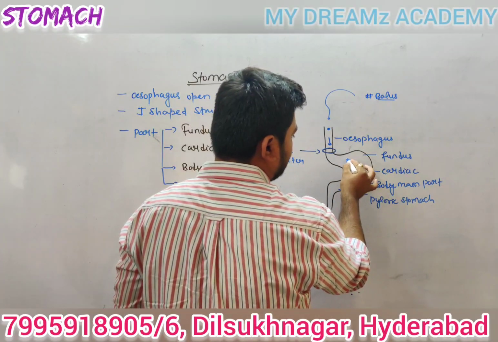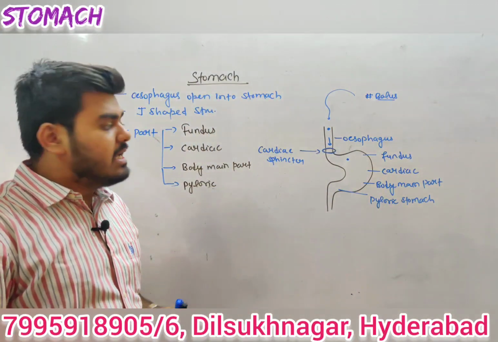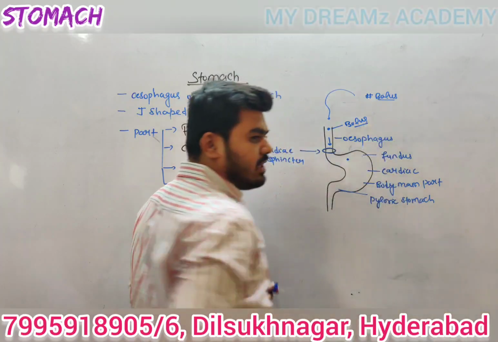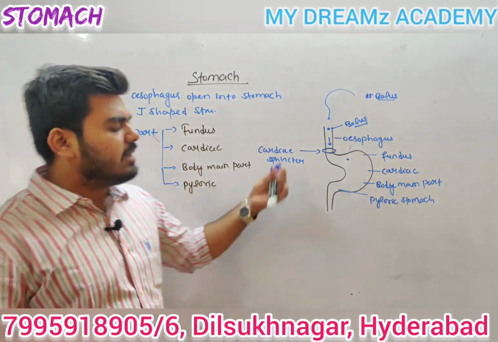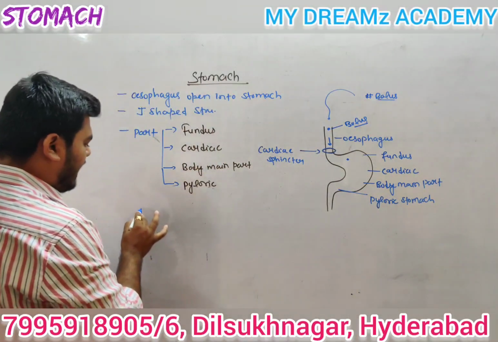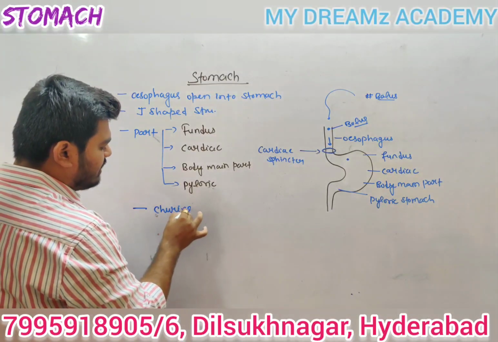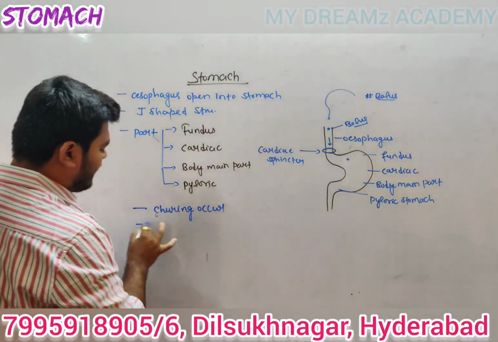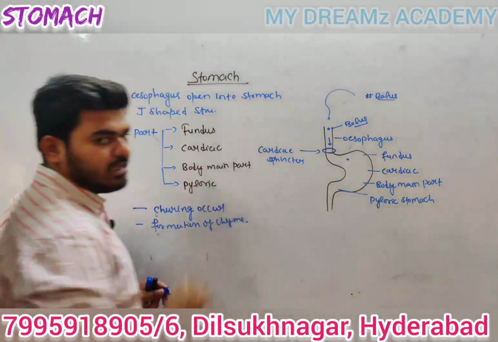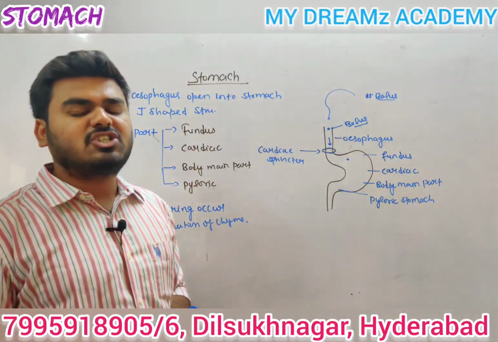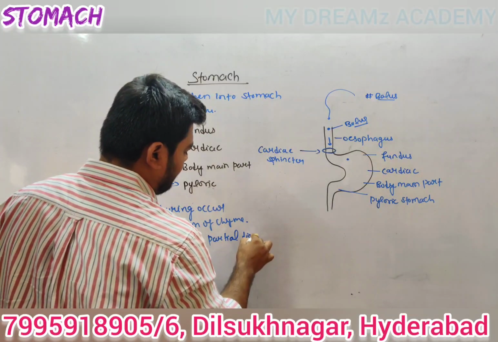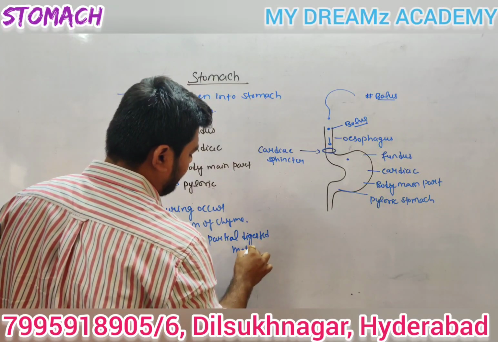In the stomach portion, the bolus is converted, where a number of enzymatic reactions occur. In the stomach, churning occurs. Churning means the formation of chyme. Chyme is the partially digested matter. This partially digested matter is called chyme.